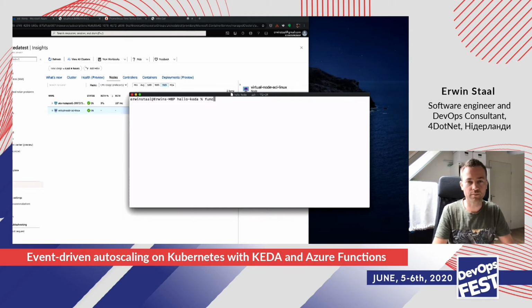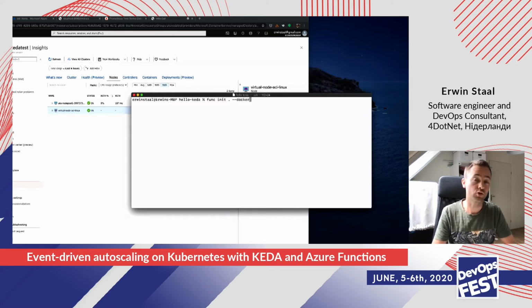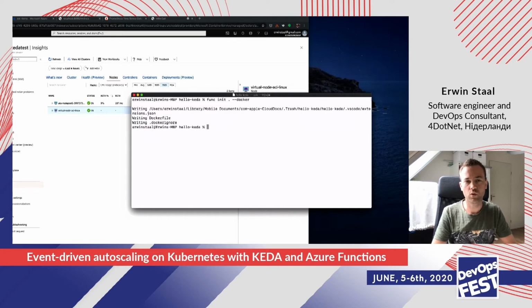So to create a new function, we use the Azure Functions CLI. So I can say func, and I do an init in the current folder, and I specify that I'm going to use the Docker one. So you can also obviously run Azure Functions on Azure, and you wouldn't necessarily need a Docker container there. But we do here, since we're going to use it on Kubernetes and have it scaled using KEDA. So now it's been writing a few files here for me, and it's been initialized as a Docker file.